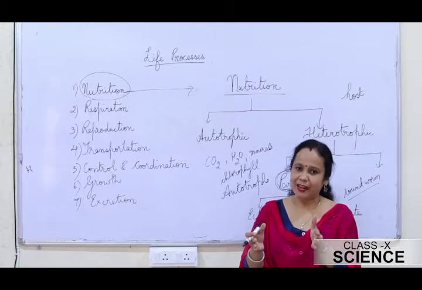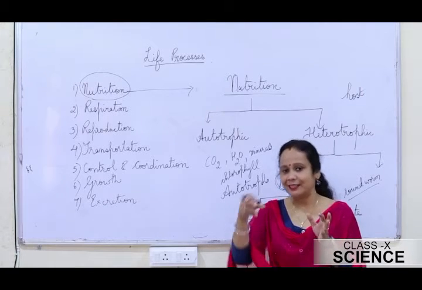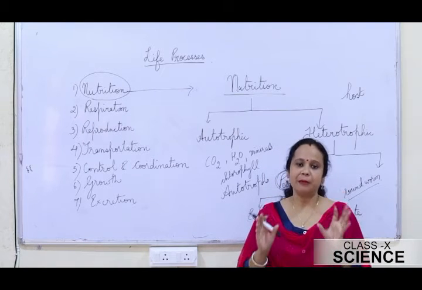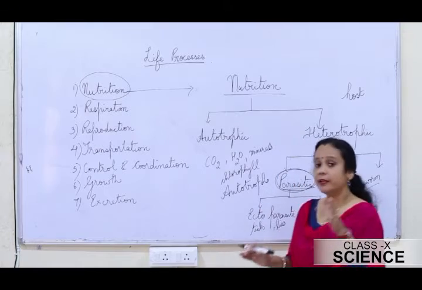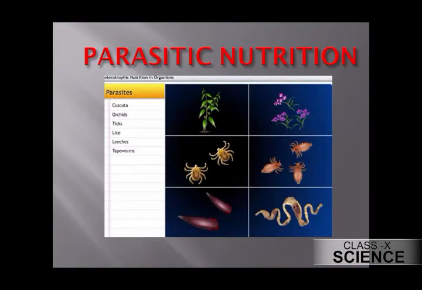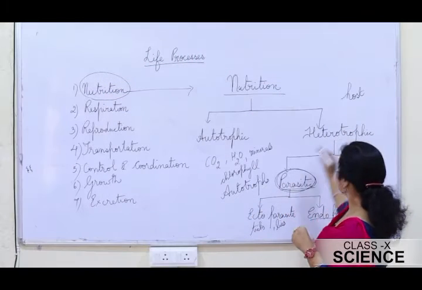In this type of interaction, only the worm that is inside the host body is benefited. In no way is the human being, the infected host, benefited. There are many more examples of parasites, as in the case of plants you have cuscuta, that is amarbel, and even in the case of animals you have many parasites. Those belong to the group of fungi and bacteria.